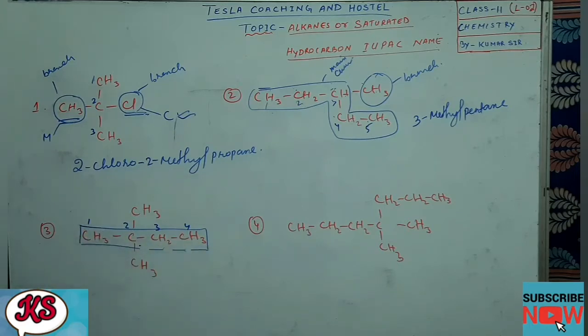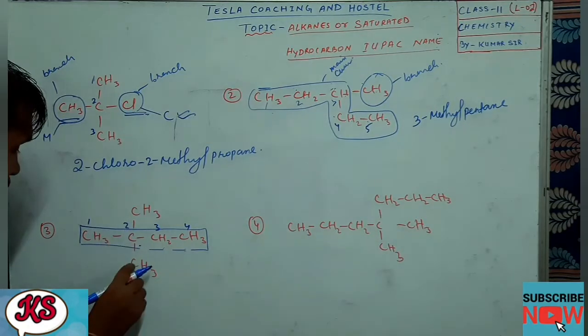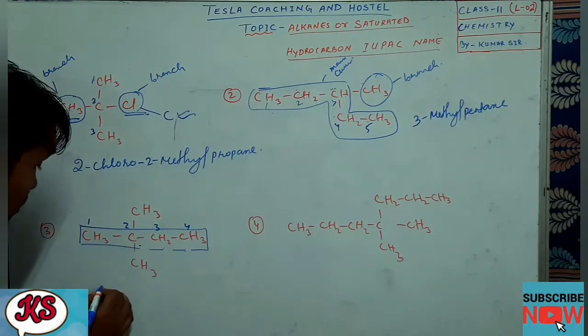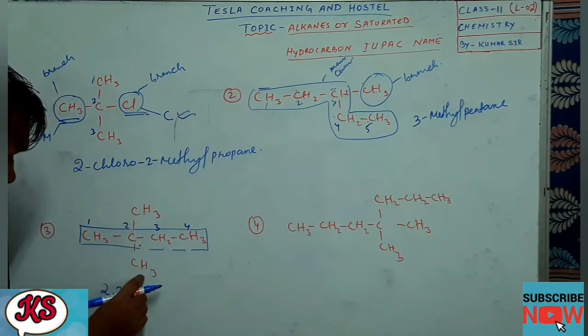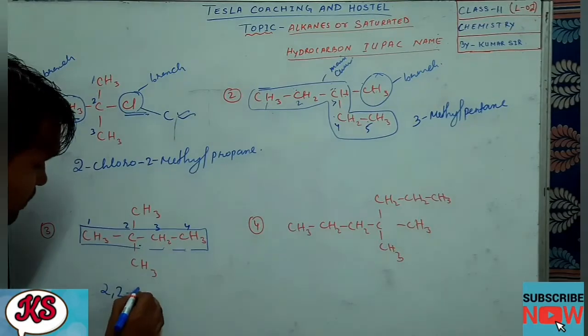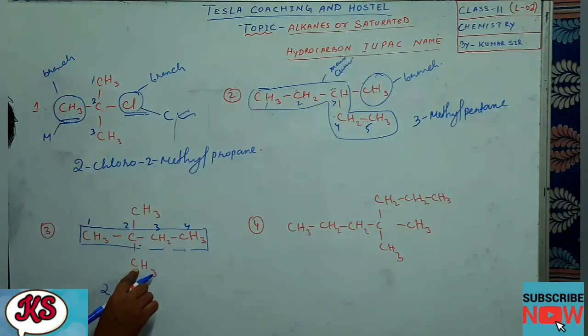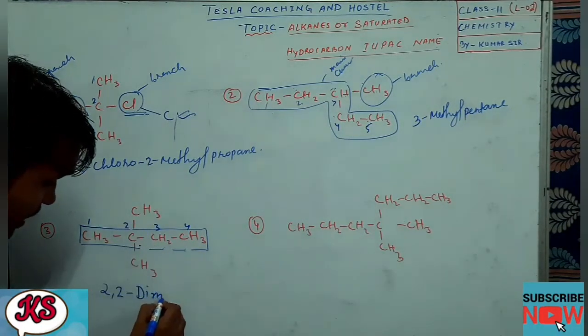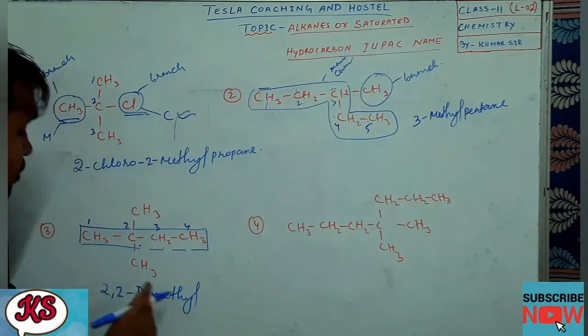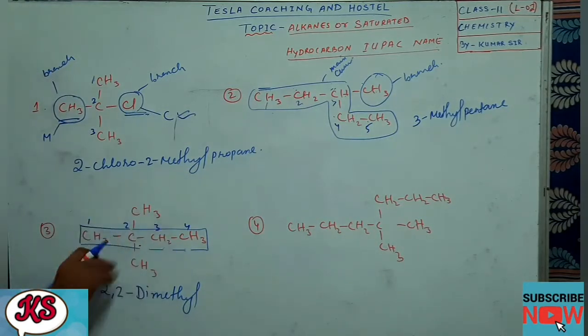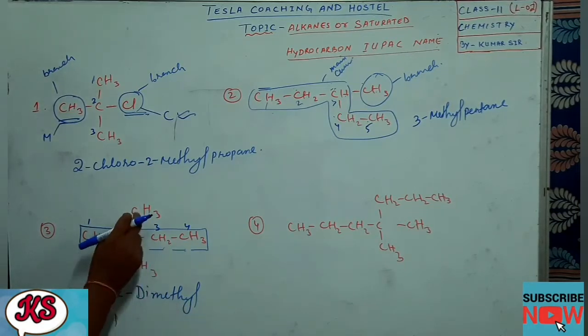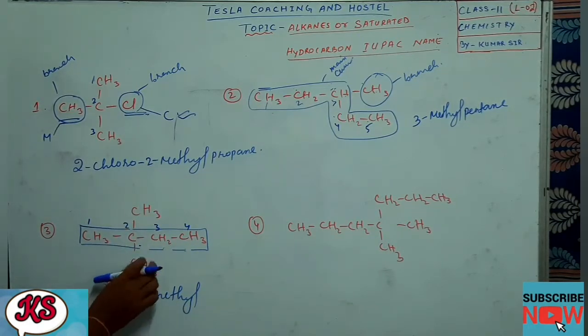Now what is the total number of carbons in the main chain? 4. What is the position of these 2 branches? 2. We will not write it only once, we have to write it 2 times, 2 for this one and 2 for this one. So 2,2-di, and how many carbons are there in the branch? 1. Here also 1. So it will be methyl. Now don't think that, oh sir, here 1, 2 is there. No, we are calculating individually, so individually it is only 1. So here also only 1. So dimethyl, 2 times repeated.